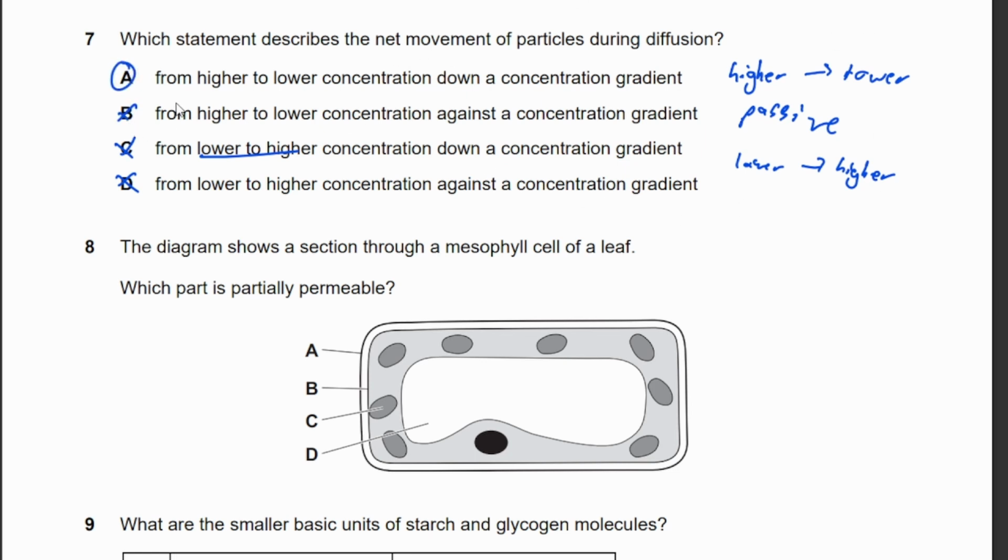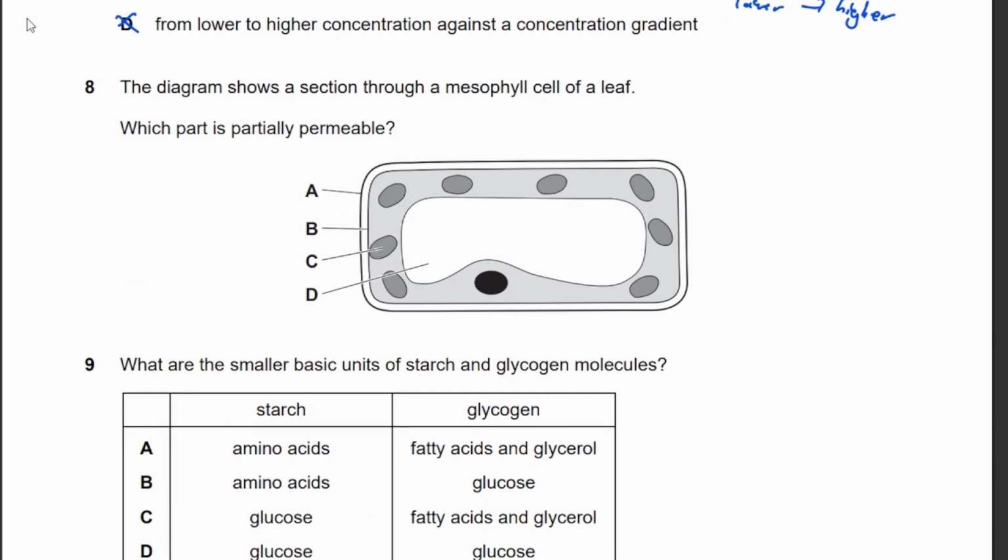The answer is A. 8. The diagram shows a section through the mesophyll cell of a leaf. Which part is partially permeable? Okay. Partially permeable would be B because the cell membrane is partially permeable. A, which is a cell wall, is not permeable. C is fully permeable. D is also fully permeable. Okay, so the answer is B.